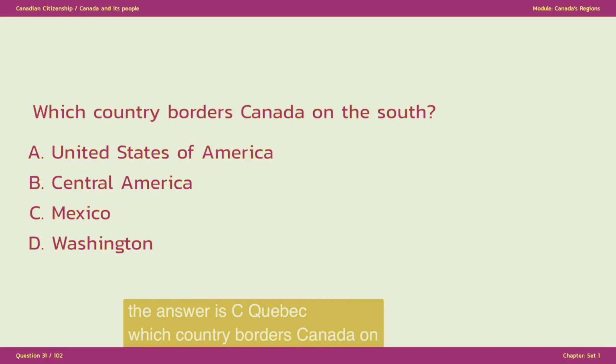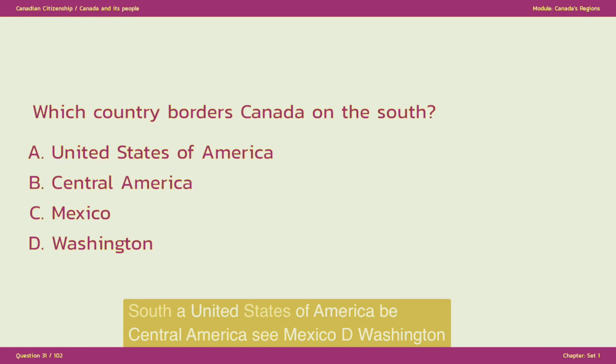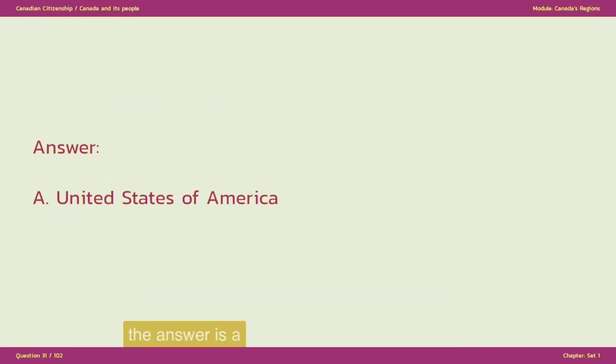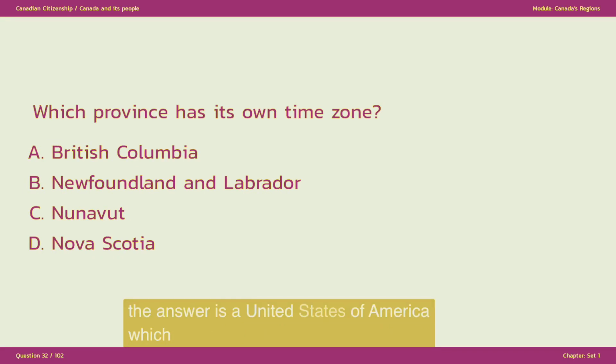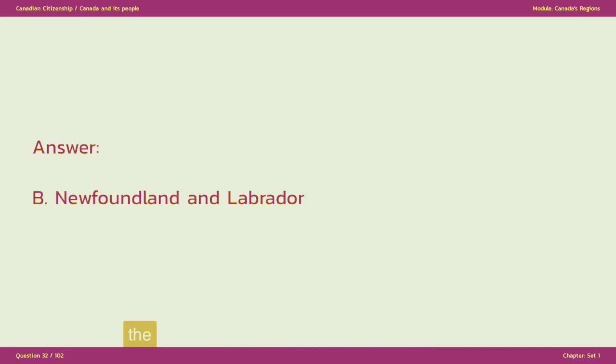Which country borders Canada on the south? A. United States of America. B. Central America. C. Mexico. D. Washington. The answer is A. United States of America. Which province has its own time zone? A. British Columbia. B. Newfoundland and Labrador. C. Nunavut. D. Nova Scotia. The answer is B. Newfoundland and Labrador.